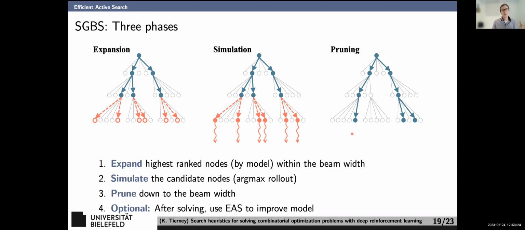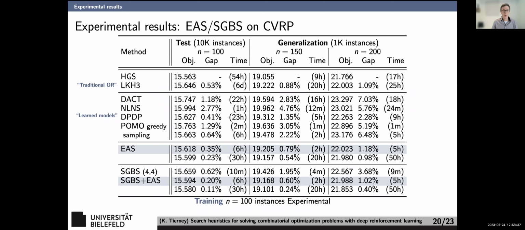And then that changes, of course, which nodes you see while you search, thus adjusting your model even better. So this is actually really nice in combination with EAS. Obviously, it gets a bit expensive, but it works really well. So let's look at some computational results to start wrapping up here.